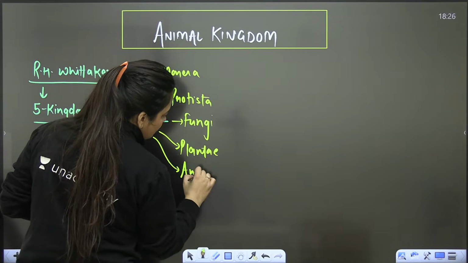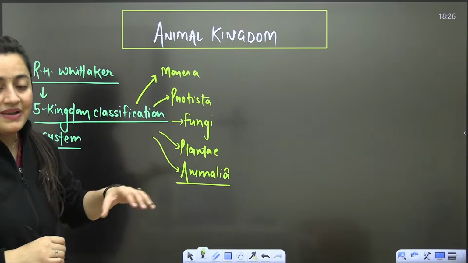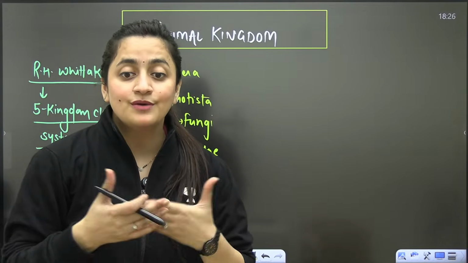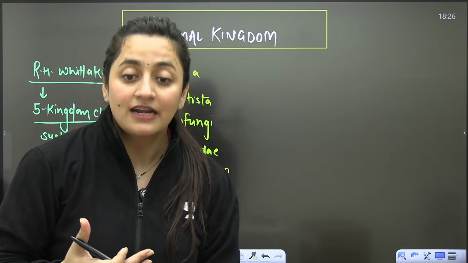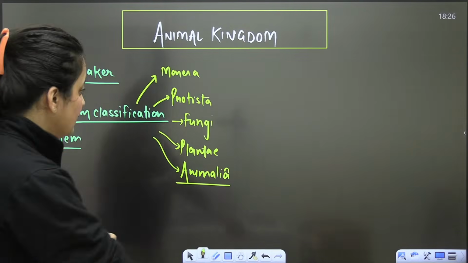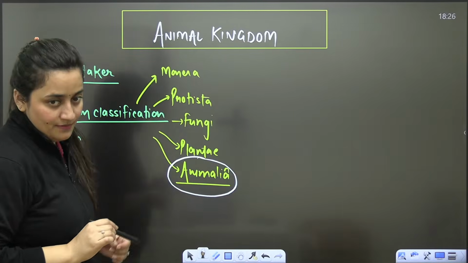And obviously there are some general characters, right? On the basis of that, we place the organisms in different kingdoms. Like if we belong to animal kingdom, obviously there are certain characters that we need to fulfill. That's why we are in this particular kingdom, that is kingdom Animalia.